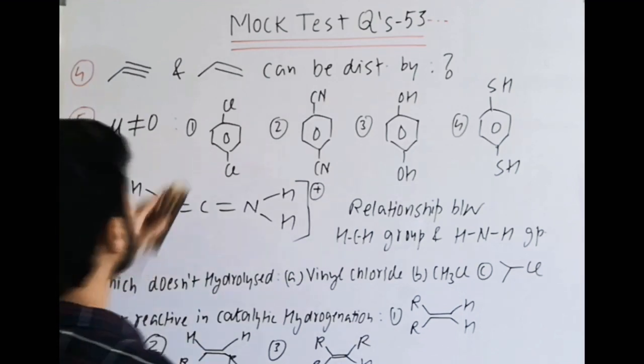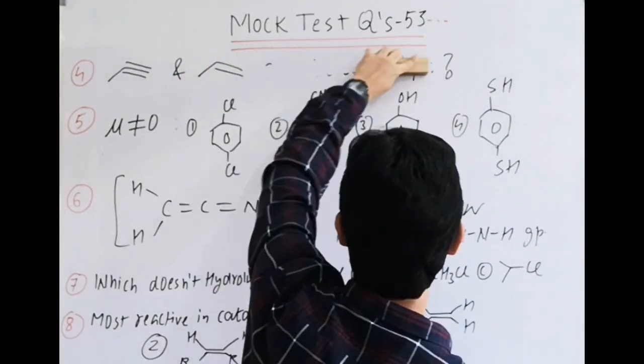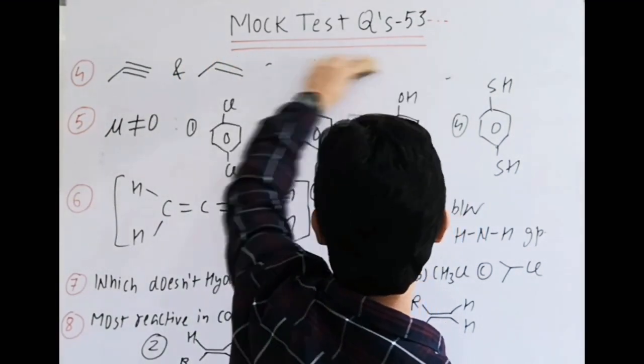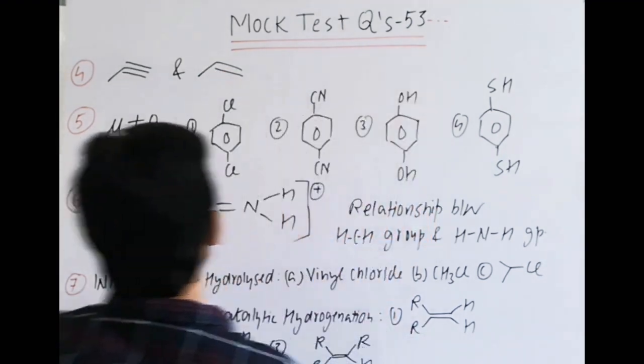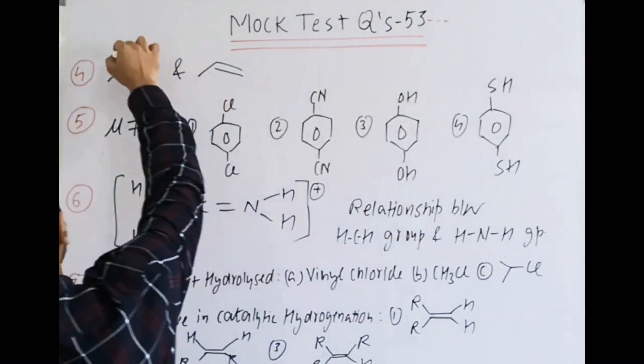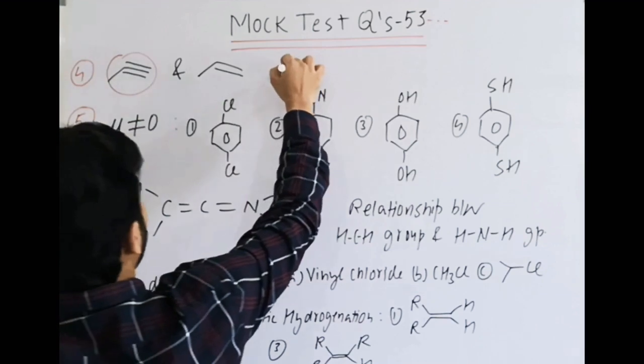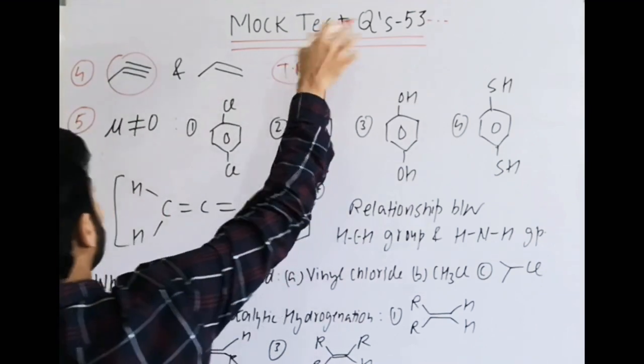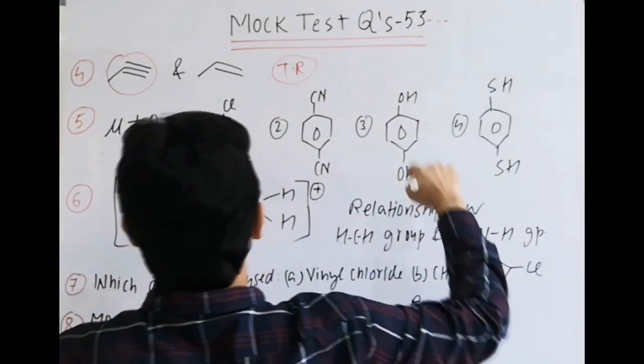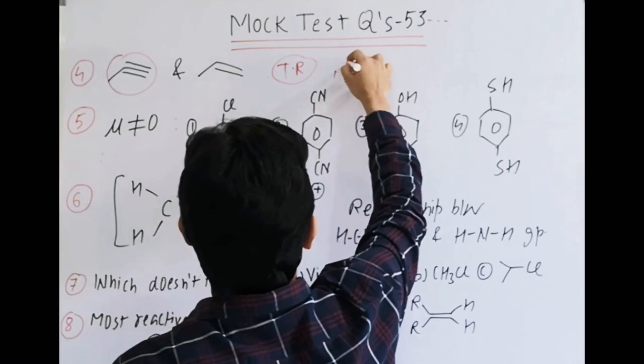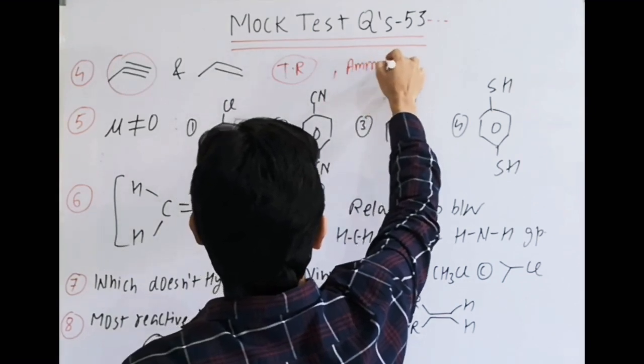I'm answering the fourth one. Propyne, which is a terminal alkyne, and propene, which is a normal alkene. We can distinguish them by that propyne gives Tollens reagent test positive, that is black ppt or silver precipitate, and it can also give ammoniacal cuprous chloride test.